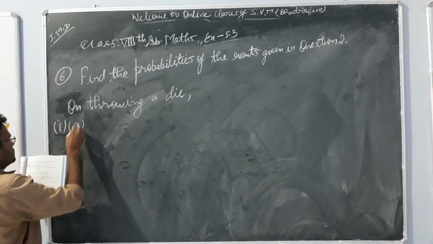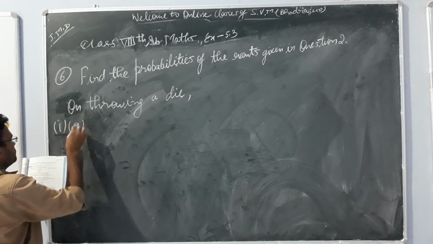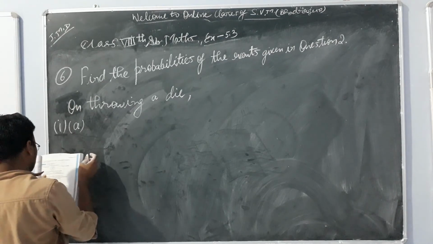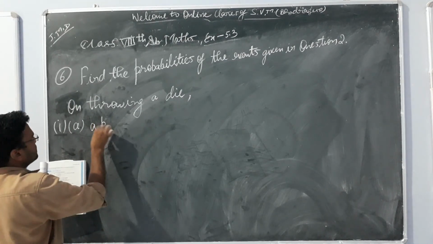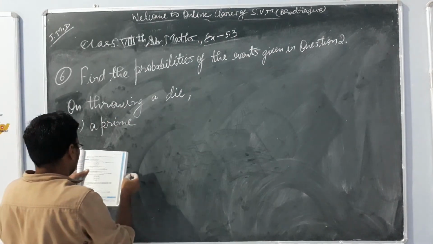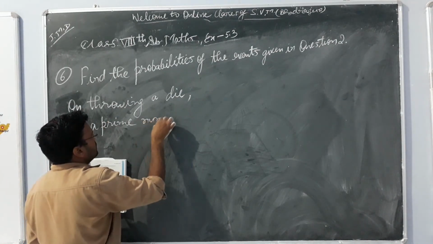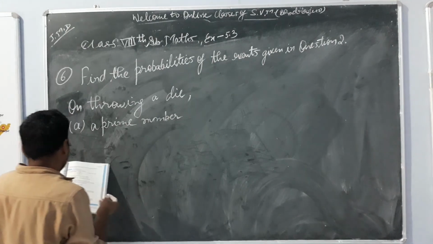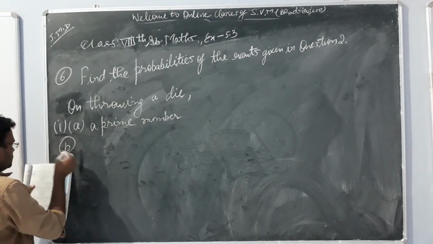Question number 6, first part, sub part A, is a prime number. Second one, part B, is not a prime number.